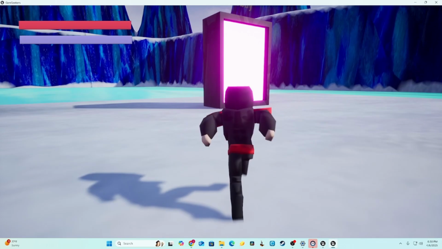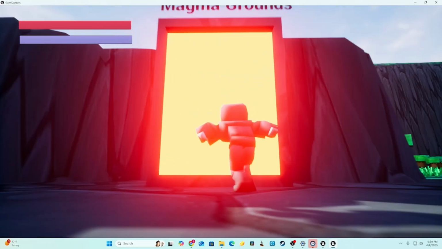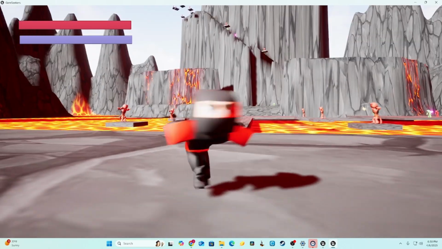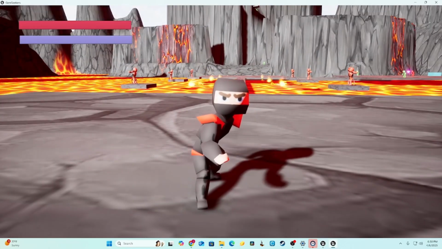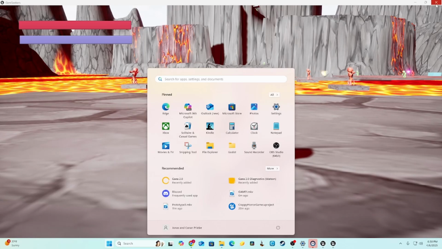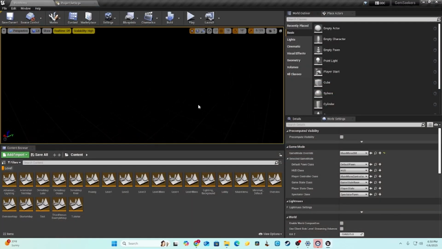And then finally I have this level right here, magma grounds. Very basic, like volcanic level, but yeah. That's pretty much the game right there. Nothing crazy, but huge milestone for me. So, without further ado, let's get on to game 3.